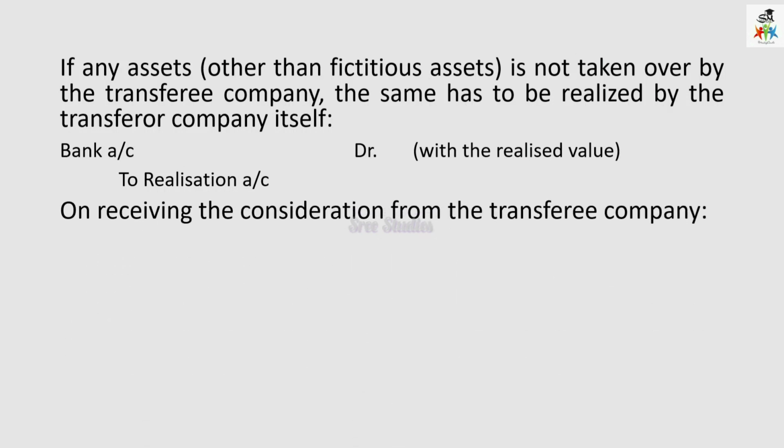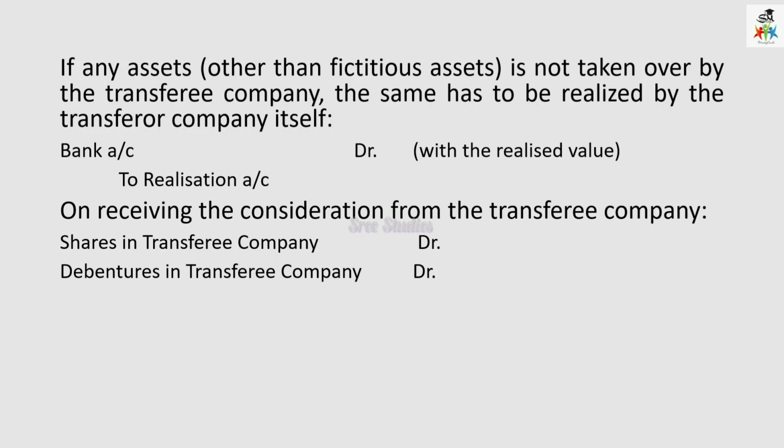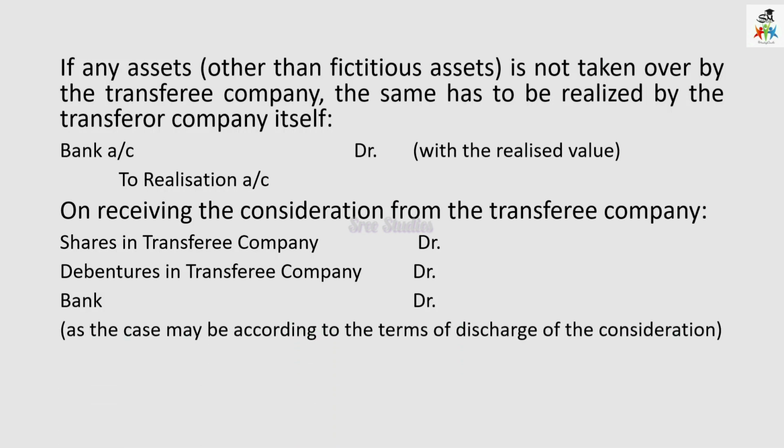On receiving consideration from the transferee company, that is shares in transferee company, and then debentures in transferee company, and then bank account, that is cash which has been received. See, in some cases all the three entries will come, but in some situations any one may come. So it is according to the consideration, okay. And then to transferee company account.